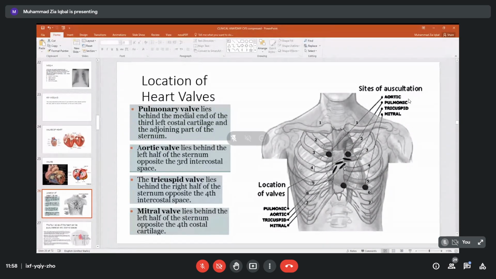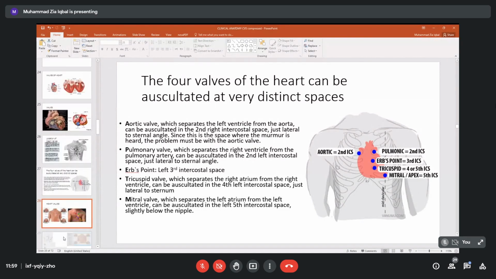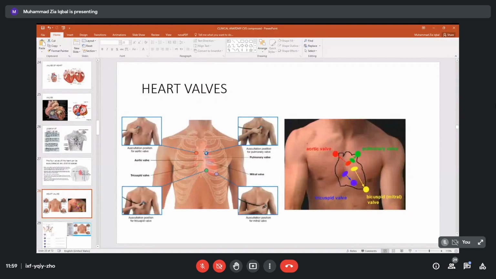The fourth one, the mitral valve, left atrioventricular valve. It is located here, at the left costal cartilage. But the sound is heard at the apex beat area, nearer to the apex, fifth intercostal space. So if you see the next slide, these four valves, aortic, pulmonary, tricuspid, mitral, are located at different positions, but their sounds with our stethoscope are heard at different locations. Did you get my point, please?